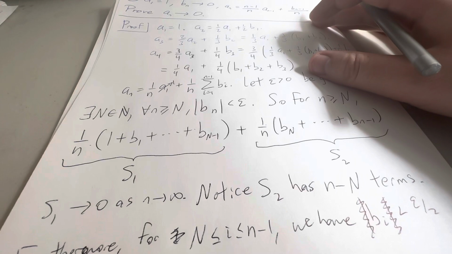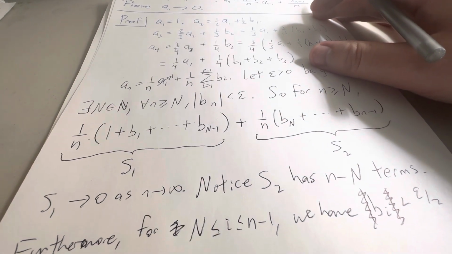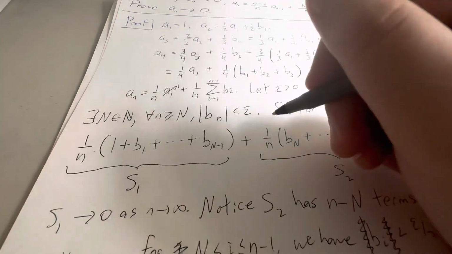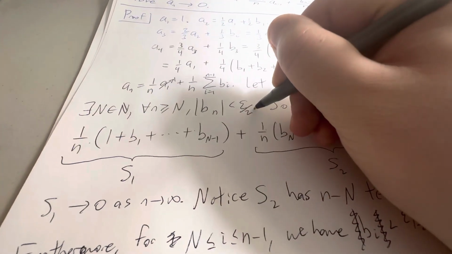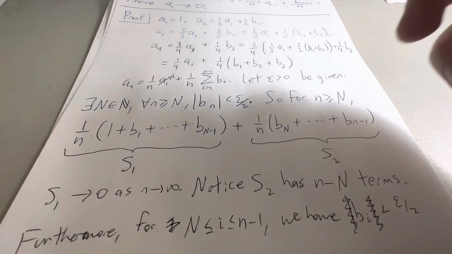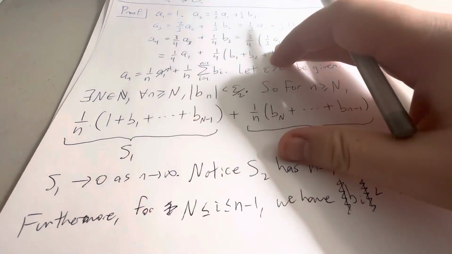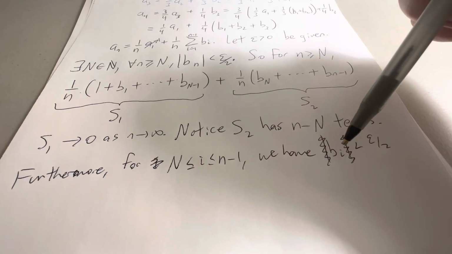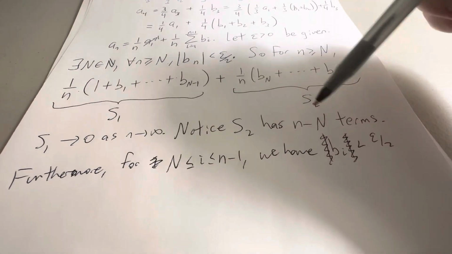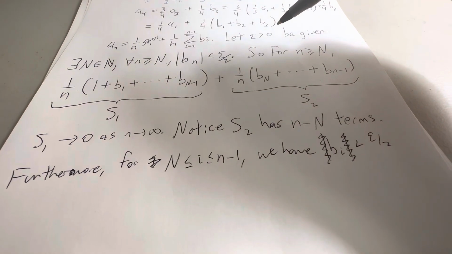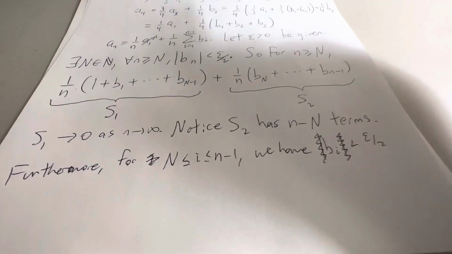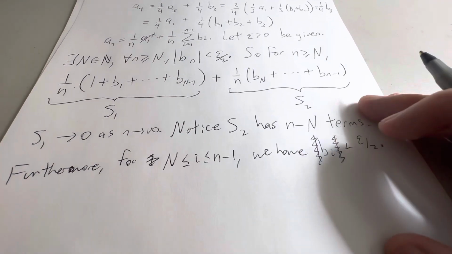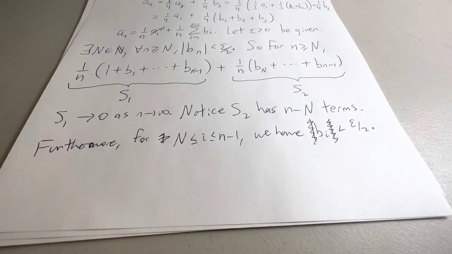So I have to make sure. Yeah, I think I need an epsilon over 2 here in order to say that. I don't think I necessarily know that, because if I want this to be less than epsilon over 2 and n is bigger than big N, which I certainly have here, I know you can choose big N large enough where that happens because it converges. But I think to cover myself, I'm going to say that. If I made a mistake here, please catch me, because it has been a while since I did this problem, but I do remember the general trick to do it.